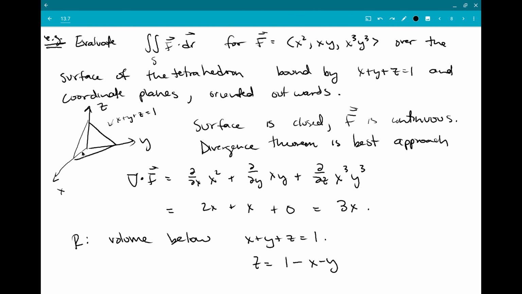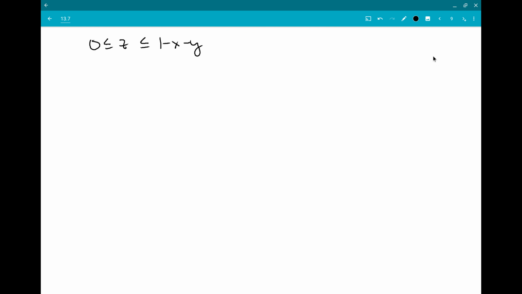And then we're left trying to find the bounds of integration for this region, where the plane hits the xy plane.